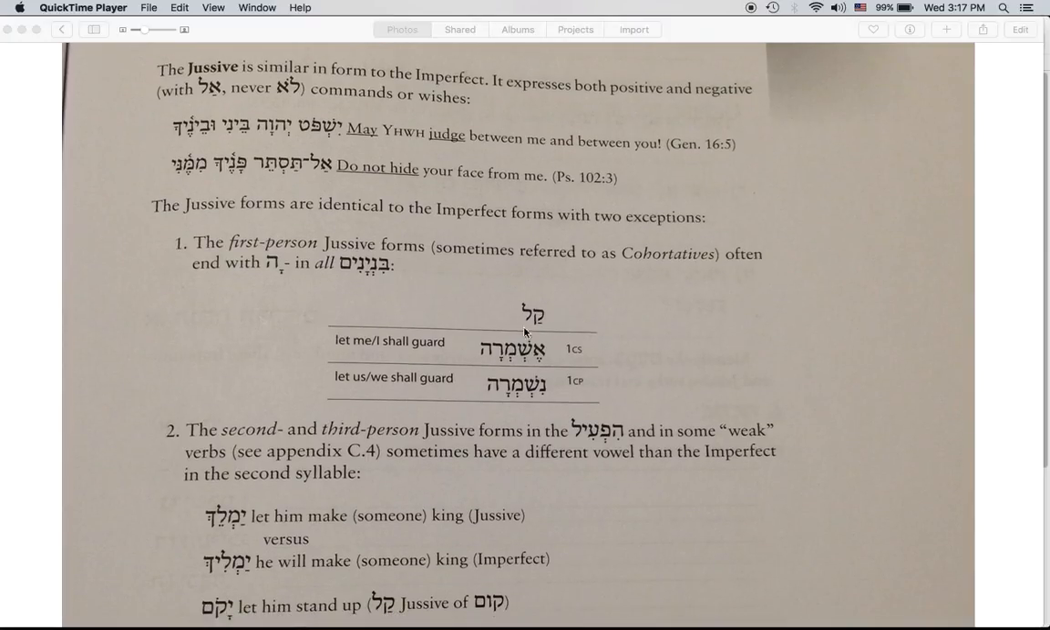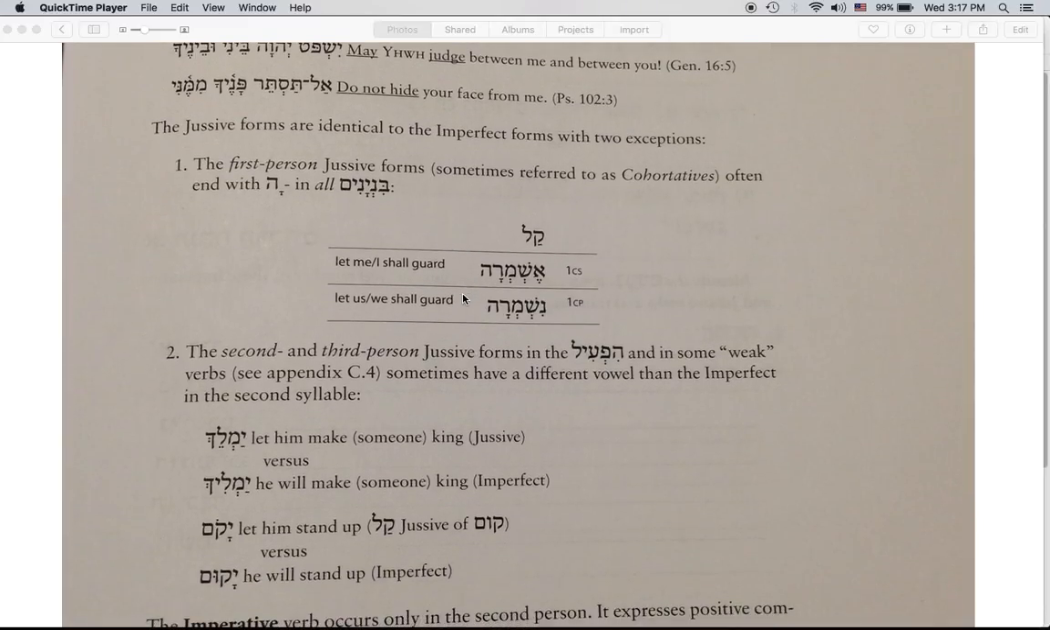Let's take a look at an example from the qal. The first common singular in the jussive is spelled eshmera. This ah ending is added on to turn it into a command or a wish. The first common plural, nishmera. The ah is added on again to make it a jussive to tell us that it's a command or a wish. Typically, in the imperfect, these do not have anything on the end, so this ah ending adds to the meaning of the imperfect and makes it into a command or wish.